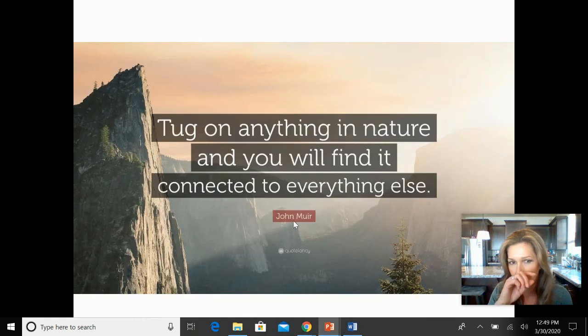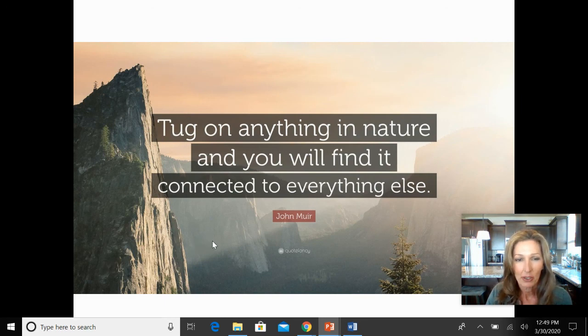And then again, another John Muir, and this just brings us back to this biophilia that we have: tug on anything in nature and you'll find it connected to everything else. And we are interconnected. All life is interconnected. We are interconnected in how energy flows through all living things. We are interconnected in how matter cycles between all living things. And our impact is huge. And we may go to Yosemite and feel like we're an insignificant part of nature, but we're part of it. And that's awesome. And it's amazing.